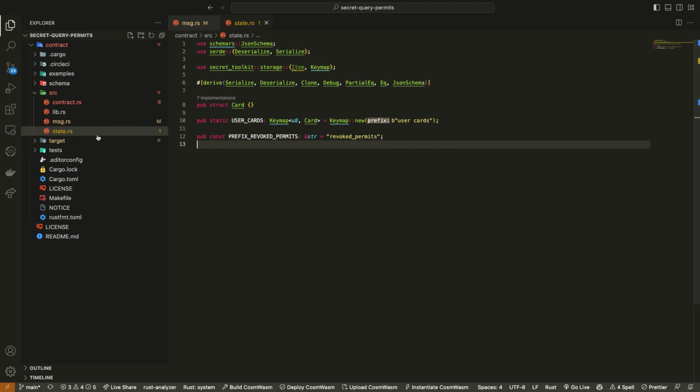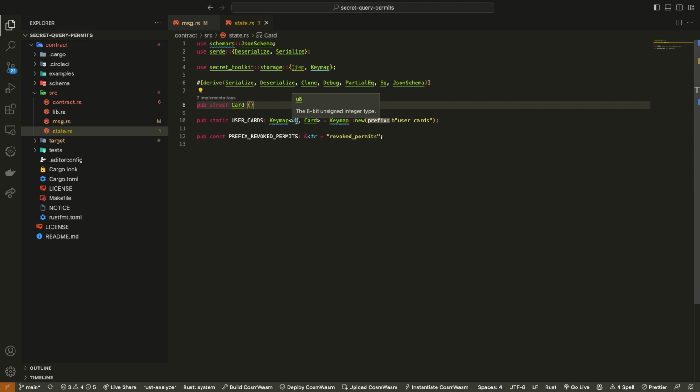So the best way to think about this structurally is we have three main files in our smart contract. We have our state, which is just the storage of the contract. So we're going to be storing this card that we create. And also we're going to make sure that card is mapped to an index.